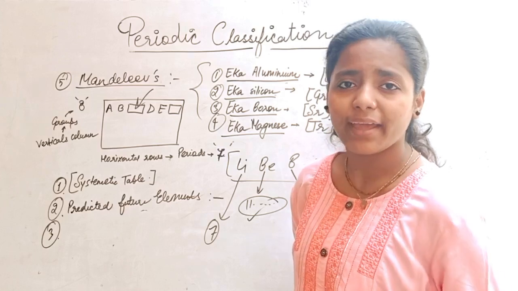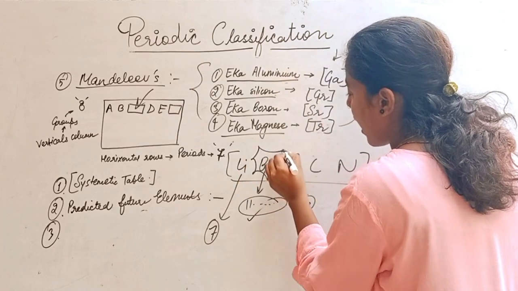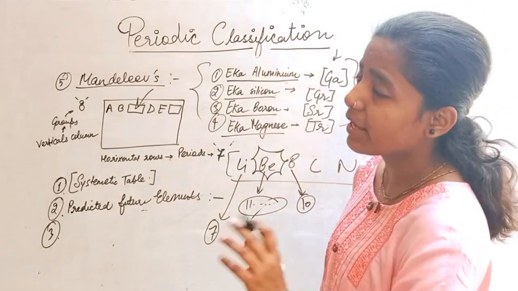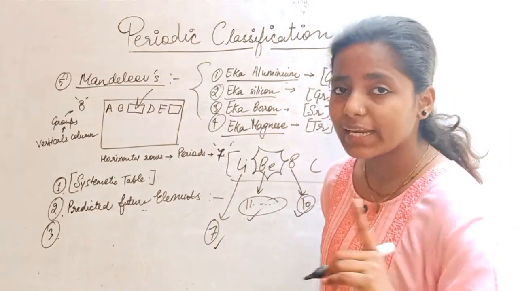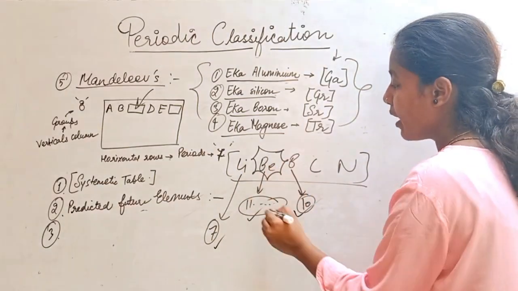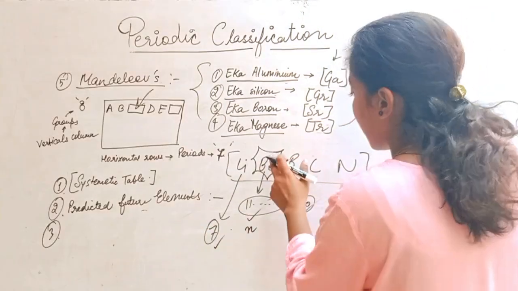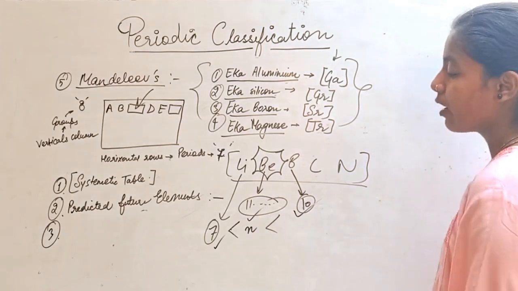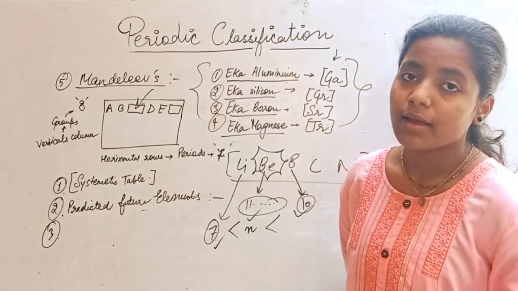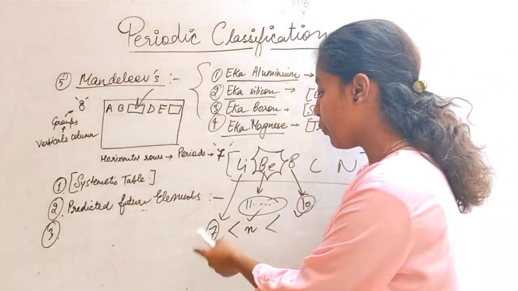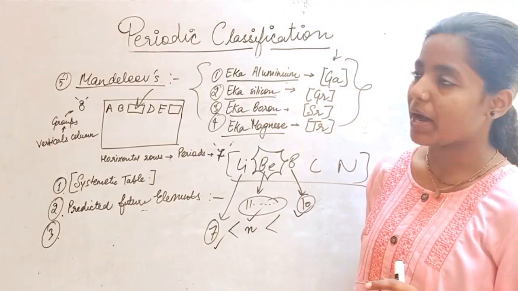So everybody asked why he was saying that. Mendeleev replied, see, beryllium stays between lithium and boron, and if lithium has an atomic mass of 7 and boron has an atomic mass of 10, it is very clear that beryllium needs to be greater than 7 and smaller than 10. And in the future, exactly that happened. Beryllium had an atomic mass greater than 7 and smaller than 10. So a huge prediction was made by Mendeleev.